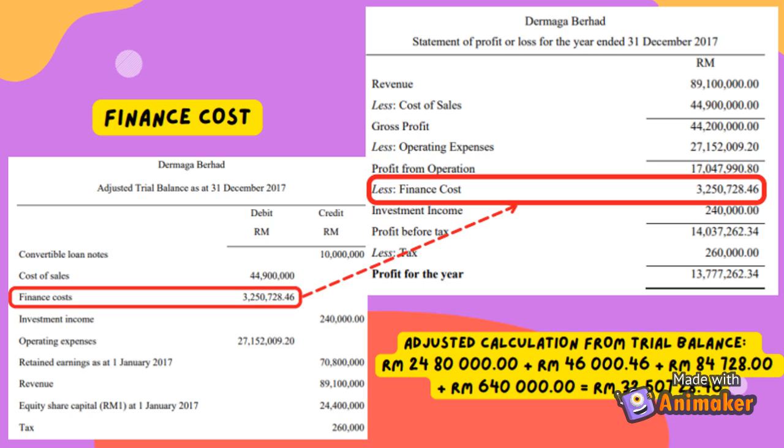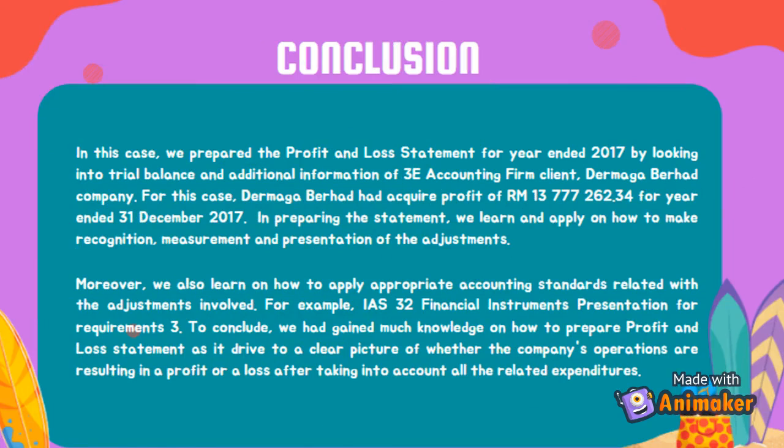So the profit for the year for Dermaga Berhad as the statement of profit or loss for the year ended 31 December 2017 is RM13,777,262.34. In this case, we prepare the profit and loss statement for year ended 2017 by looking into the trial balance and additional information of 3E accounting firm client, which is the Dermaga Berhad company. For this case, Dermaga Berhad had acquired profit of RM30,777,262.34 for the year ended 31 December 2017.